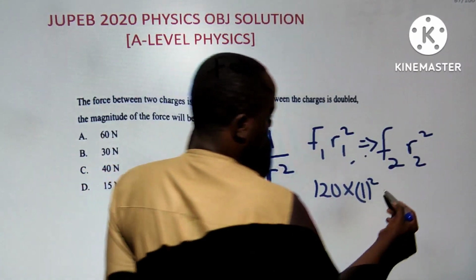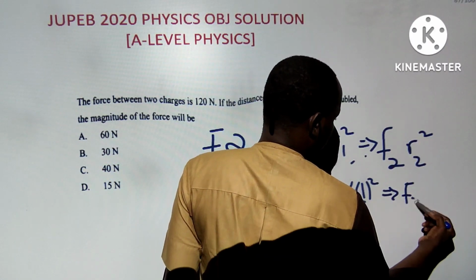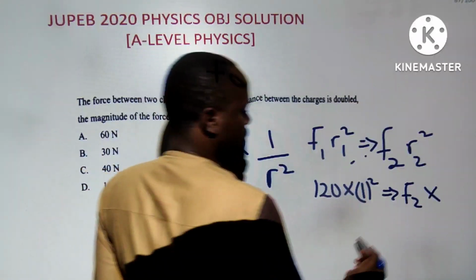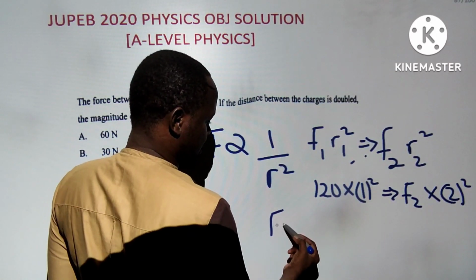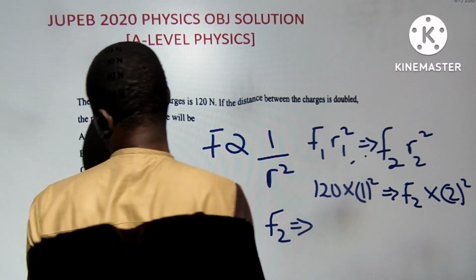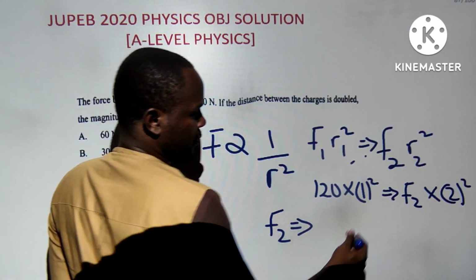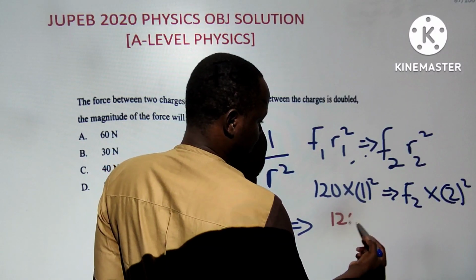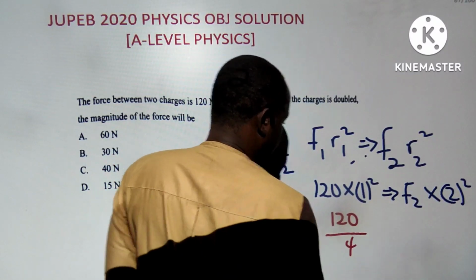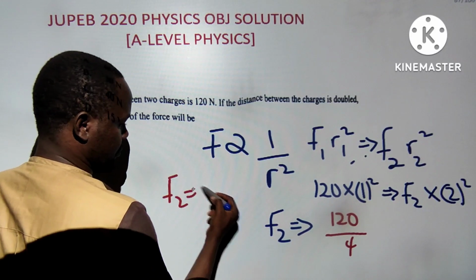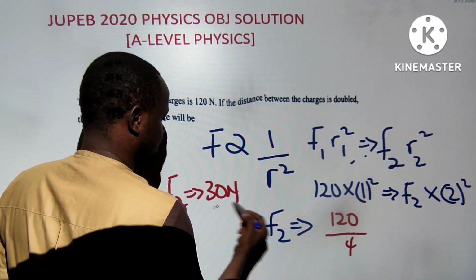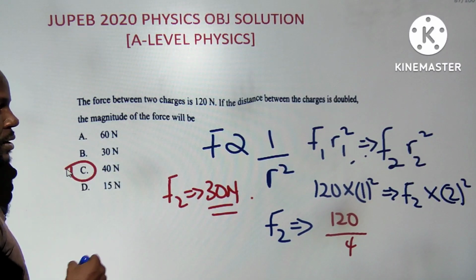When the distance doubles, it is 2, and 2 squared is 4. So F2 is 120 divided by 4, which is 30.